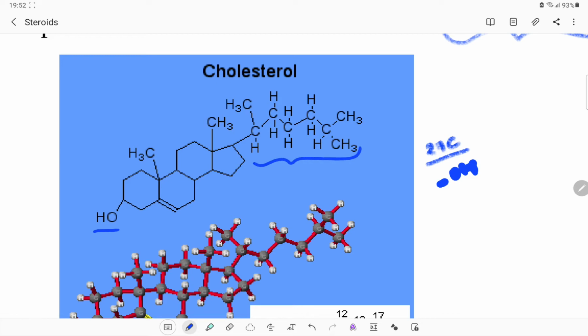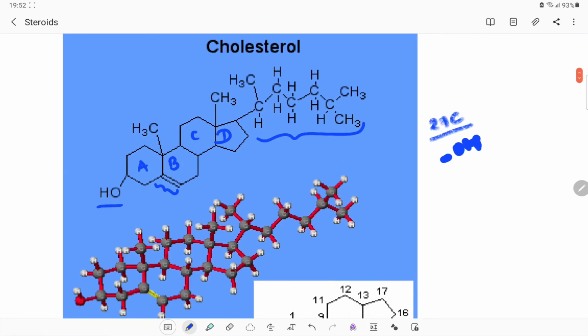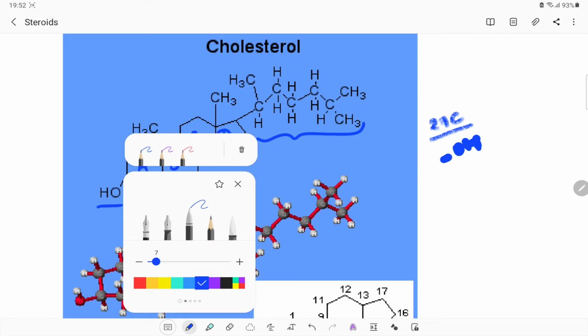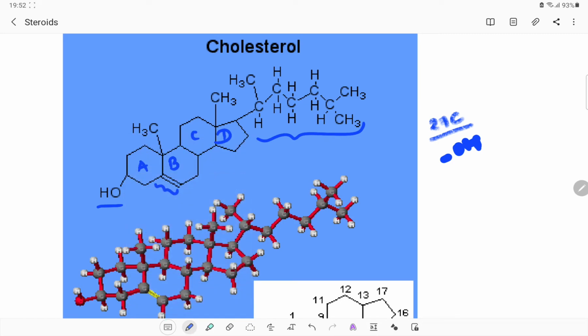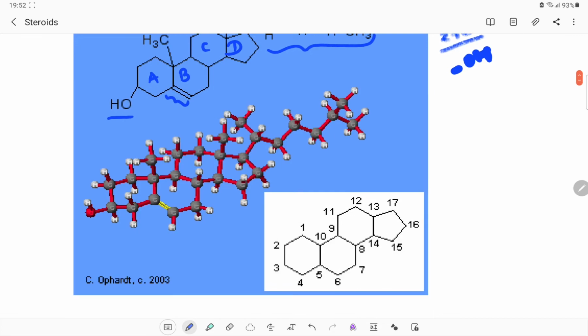The major thing that we can observe is the ring system, as in a steroidal system. There are 3 cyclohexane rings and one cyclopentane ring, along with the long chain. We can also observe that there is a double bond. So, along with all the functional groups, the structure of cholesterol contains a 27 carbon system. This is a crystallographic structure of cholesterol showing all the functional groups.